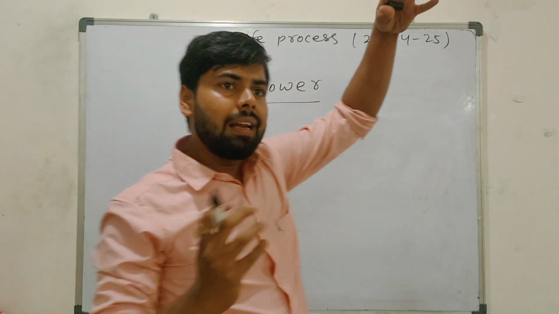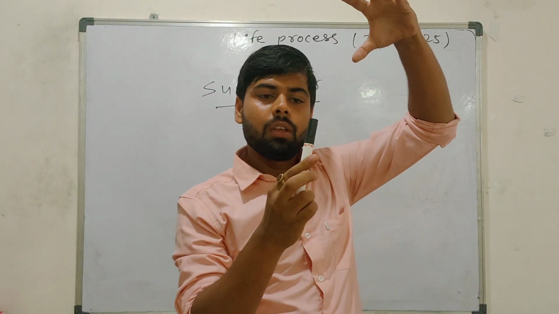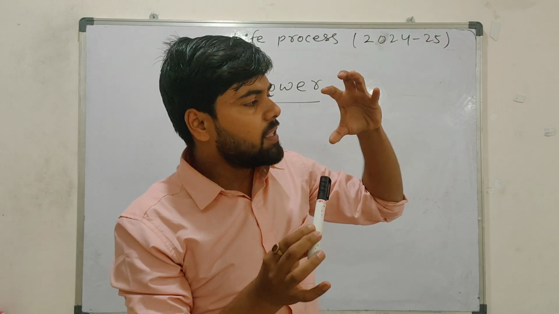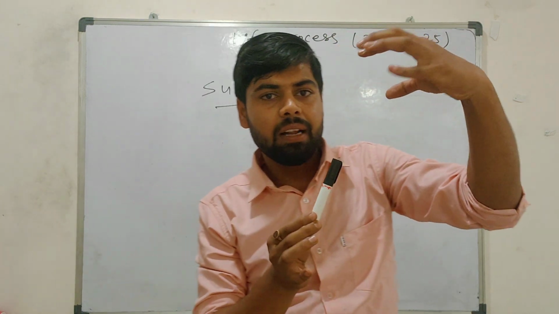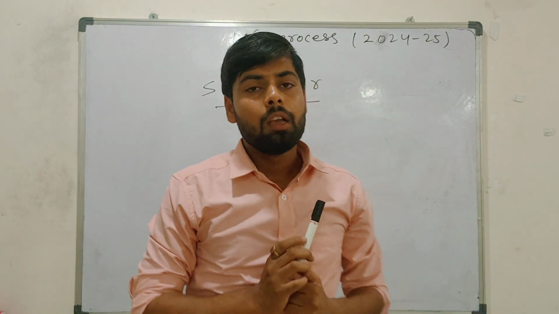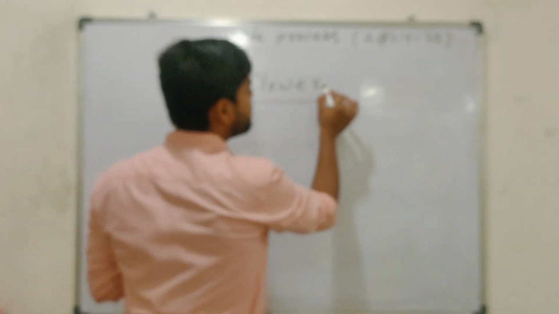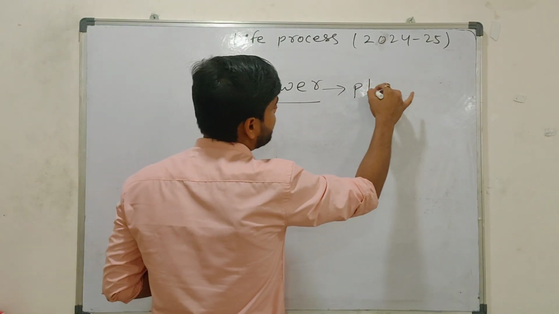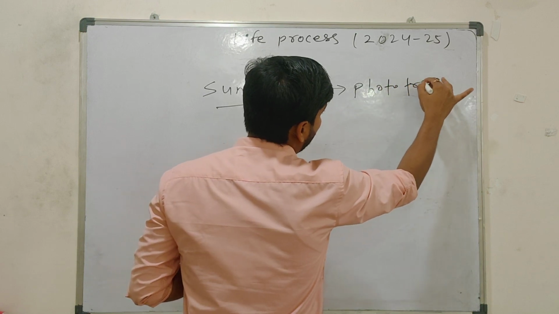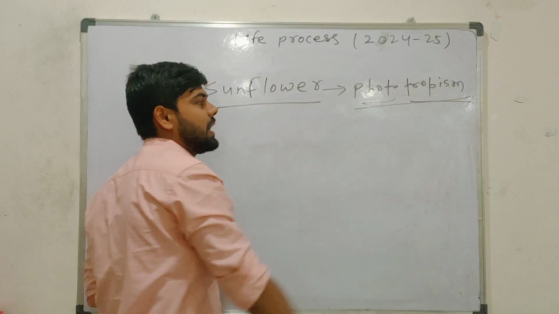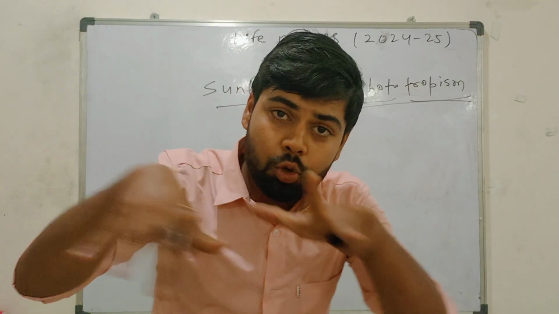You will see wherever the sunlight is there, suppose this is a flower, bacha. This cap is the flower part of the sunflower. This is sunlight. If sunlight is here, the flower bends this way; sunlight came here, it bent here. So this is also movement. And this movement that we will study in the next chapter, control and coordination, we call phototropism. Tropism means movement, photo means light: the movement towards light.